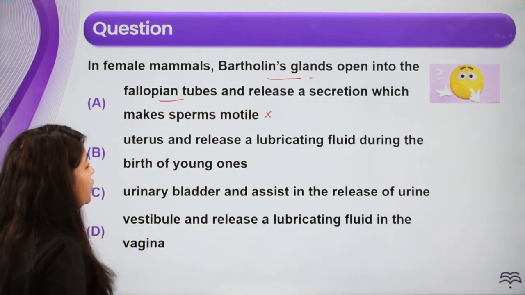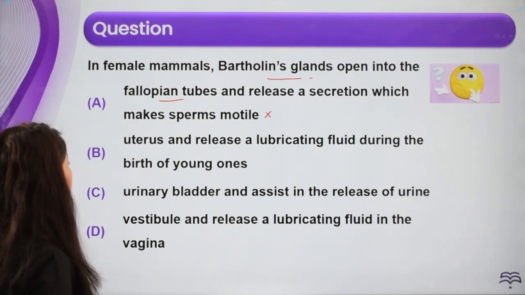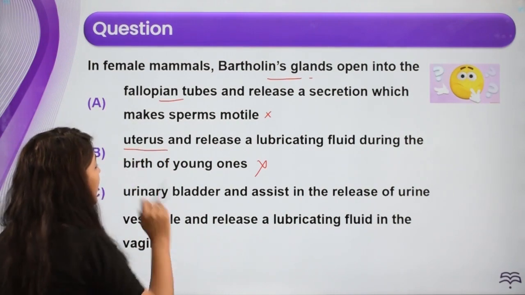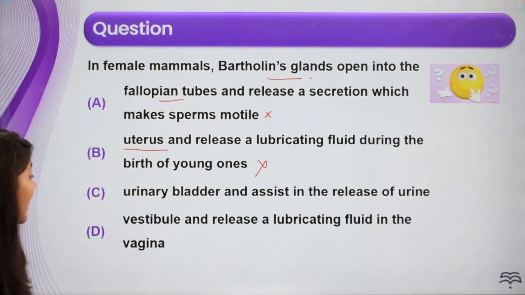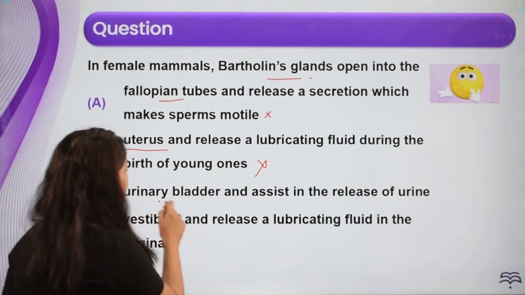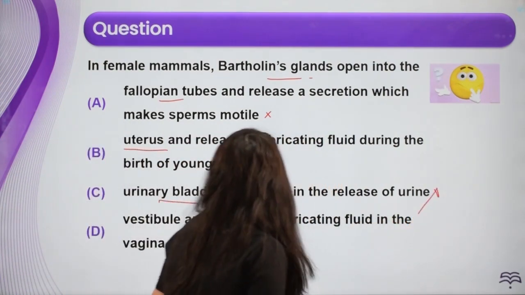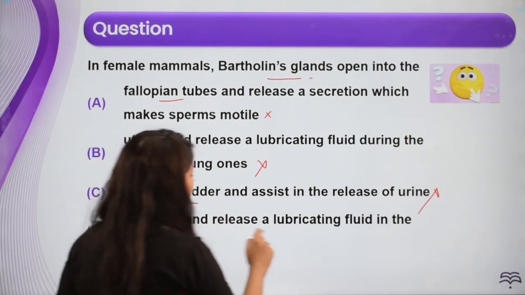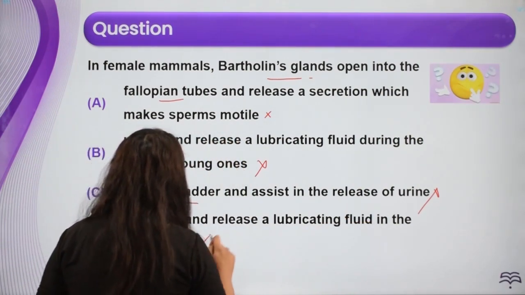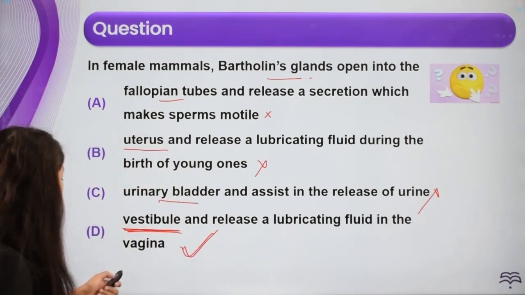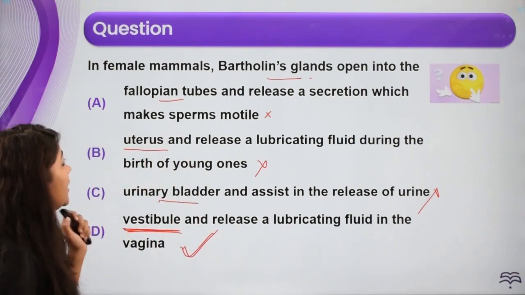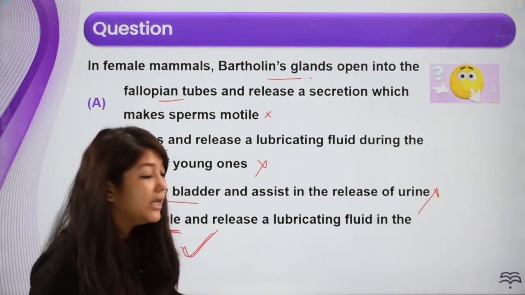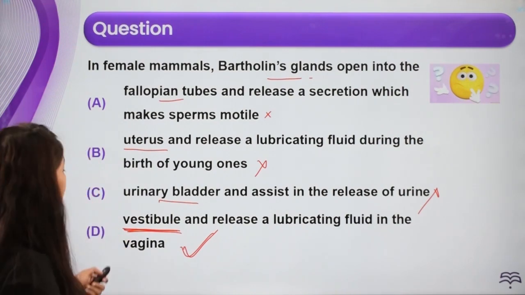Uterus and release a lubricating fluid during the birth of the young ones. Again, यूट्रस में लोकेटेड नहीं होते हैं. Urinary bladder and assist in release of urine, again no. लास्ट ऑप्शन देखते हैं, vestibule. मिल गया हमें आंसर, vestibule and release a lubricating fluid in the vagina. Absolutely correct answer. They are located in the vestibule and they are releasing a lubricating fluid in the vagina.